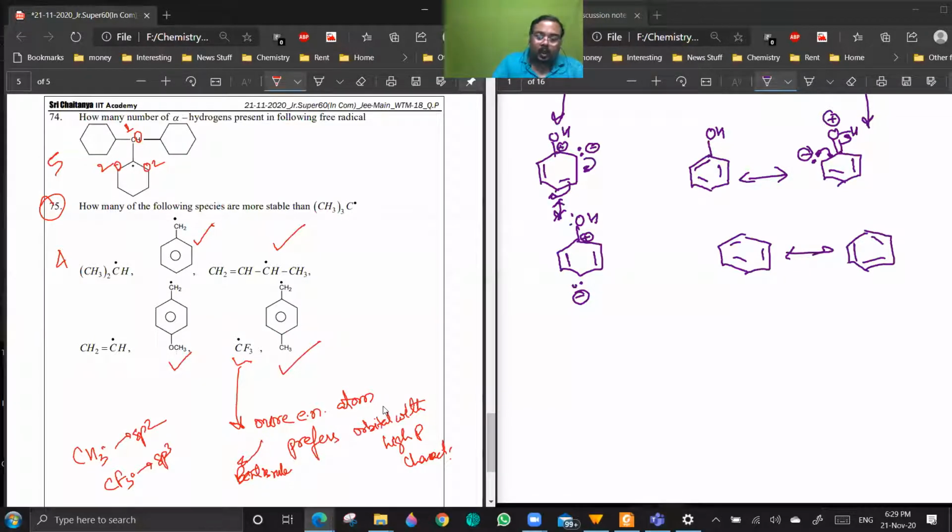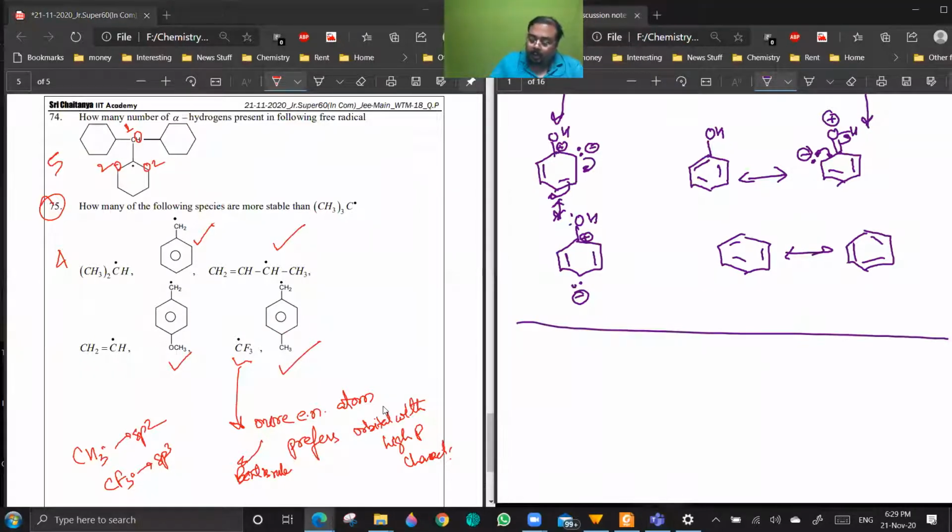Now you see I have given you that 3 degree greater than 2 degree greater than 1 degree, right? So 2 degree and 1 degree will be less stable, and vinyl and phenyl will also be less stable. Are you getting a point? Is this an experimental result? Yeah, it is an experimental thing. We will be discussing it in reactive intermediates. So these 4 will be...